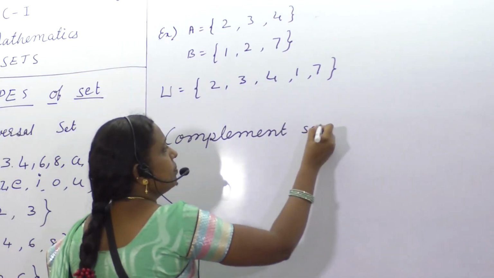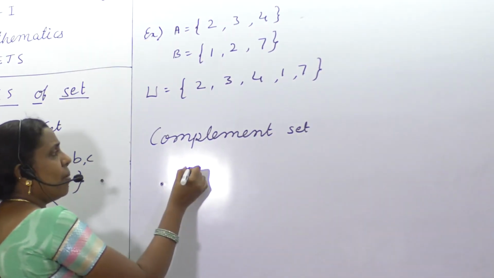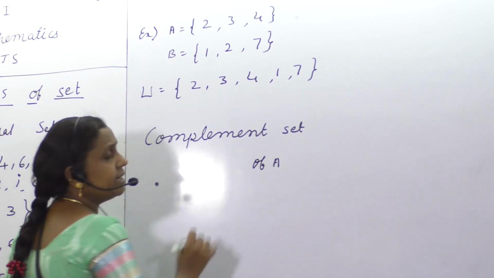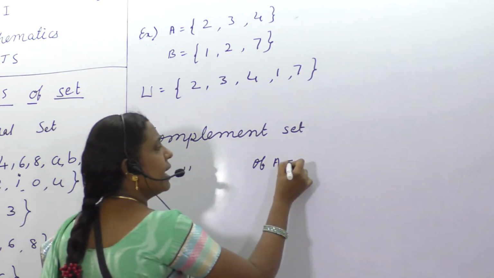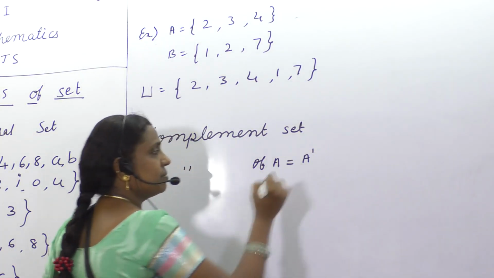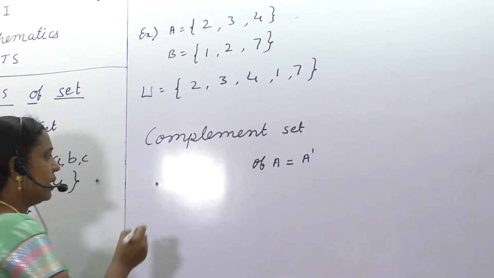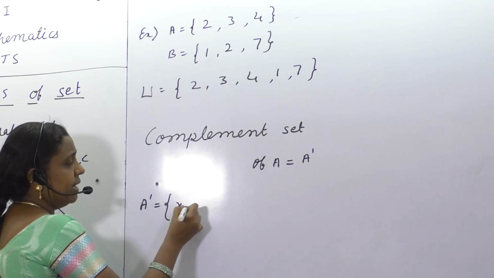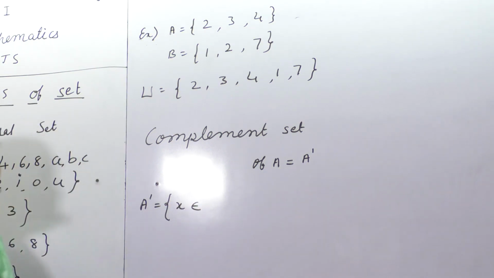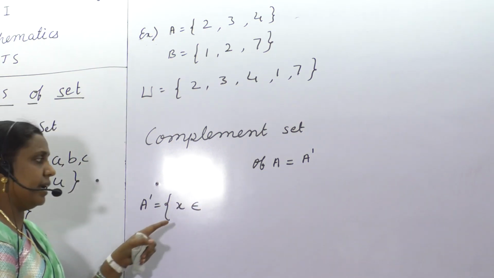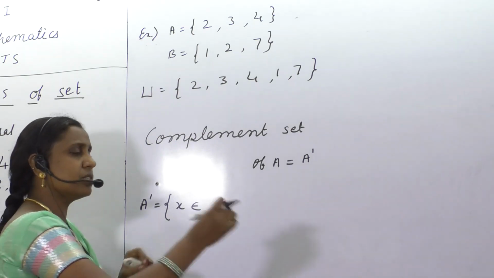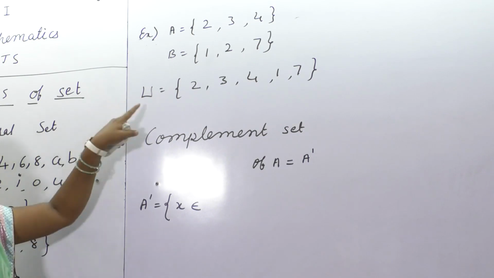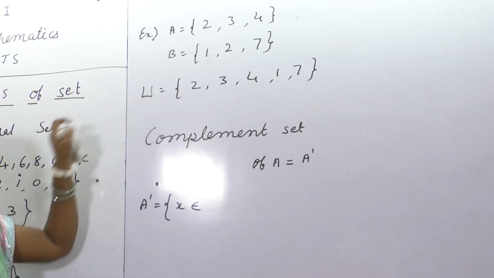Complement of set A, we write this as A dash. A dash is the set which contains the elements which do not belong to set A, and it will be from the universal set.